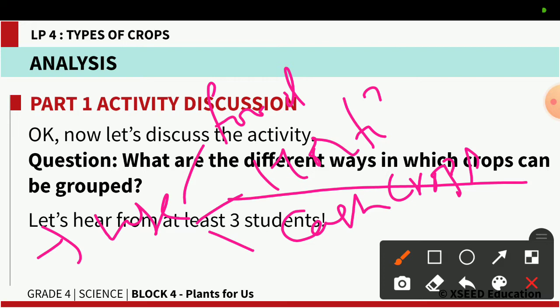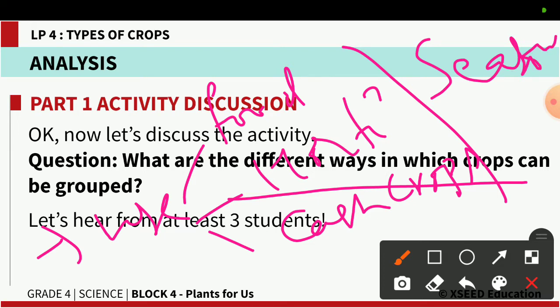Now, after that, there is another way of differentiating crops, that is based on the season in which they are growing. Some of the plants, if you see, will grow in the winter season. Some plants will grow in the summer season. So based on that, we can divide the plants into two different categories.